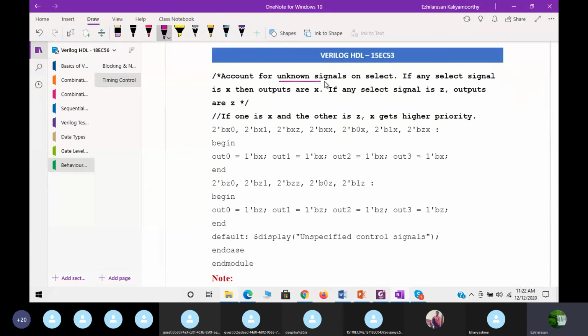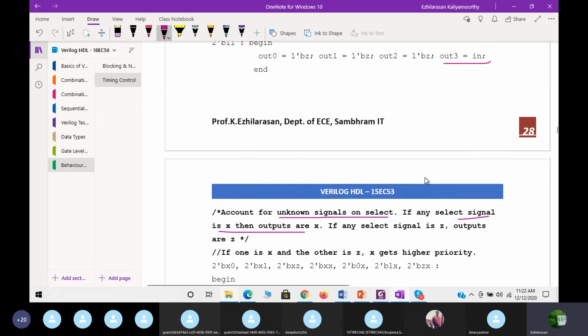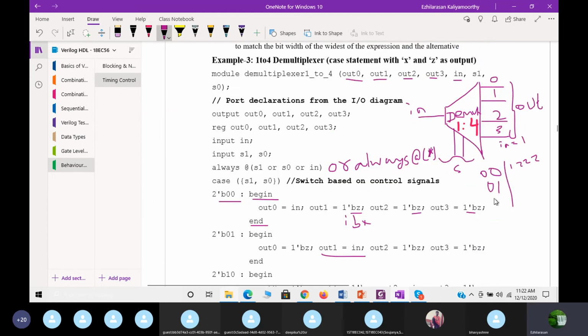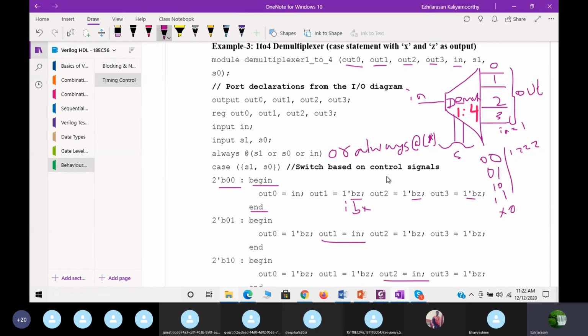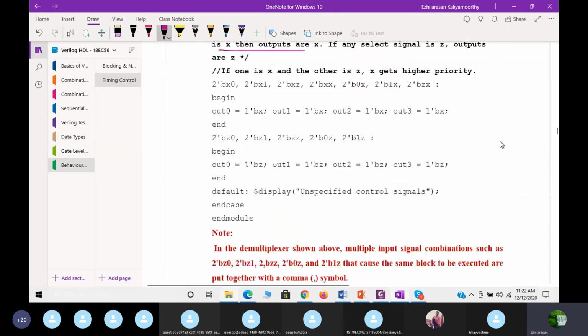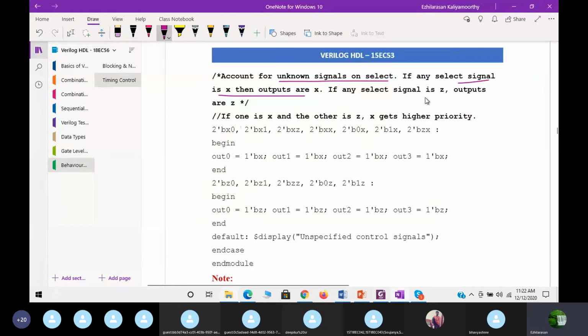But you can see here, account for unknown signals on the select. For example, if any select signal is X, then the outputs are X. Here the selection lines are 0 0, 0 1, 1 0, 1 1. But for example, if any selection line is X0, or 0X, or XX, what will be your output? For that also we have written here. If any select signal is X, then outputs are X. If any select signal is Z, then outputs are Z. If one is X and the other is Z, then X gets a higher priority.